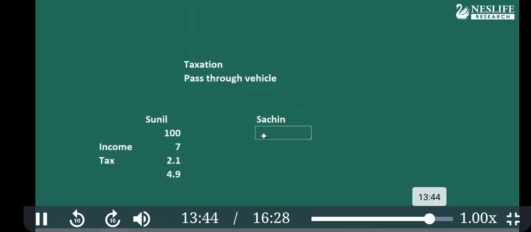Suppose there is Sachin. He invested in a debt fund, and the debt fund gives us 7%, because the debt fund invests into bonds. So the debt fund also got the return of 7%. The debt fund buys the bonds or FDs, and they also get the return. But this 7% is not taxed to the mutual fund as well as the investor. Then this entire 7 rupees can be reinvested by the mutual fund manager.